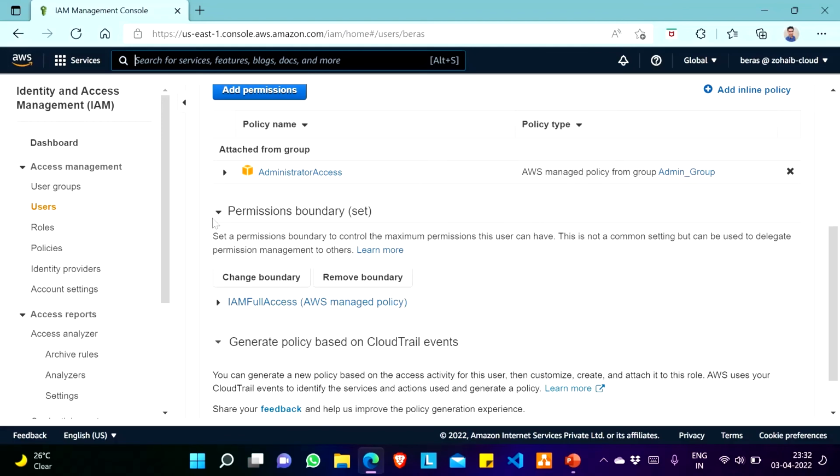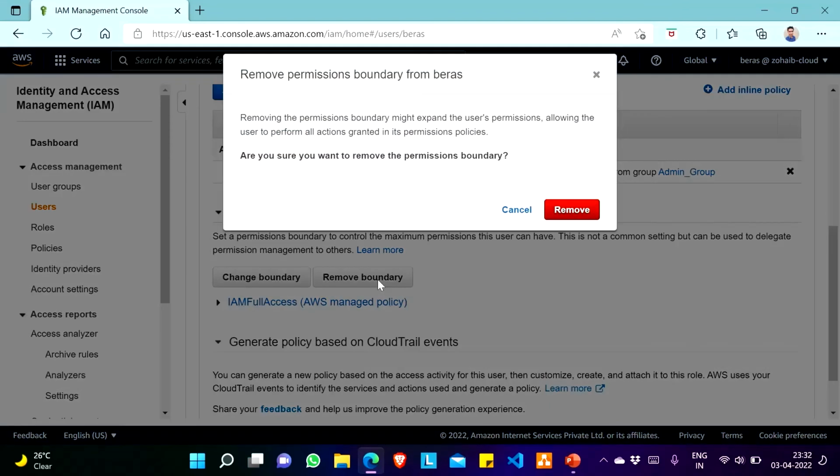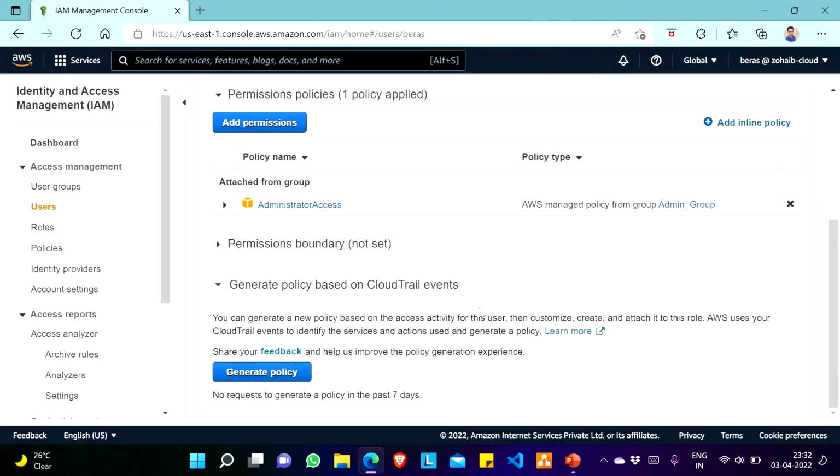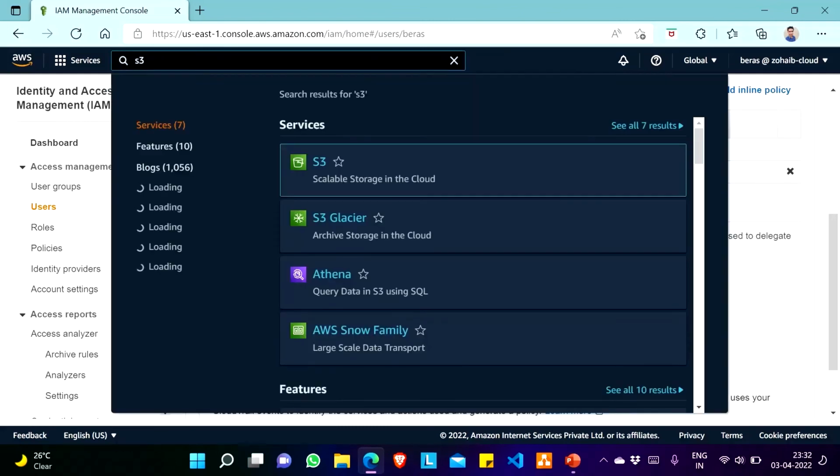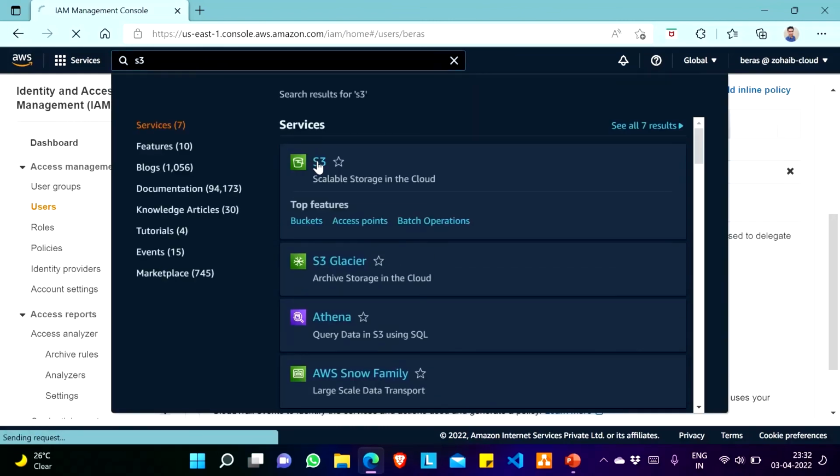Now what I will do, I will remove the boundary and we'll check whether I am able to access S3, EC2, these services or not. Yes, this is now removed. The permission boundary is not set. Now I will go to S3. Go to S3.